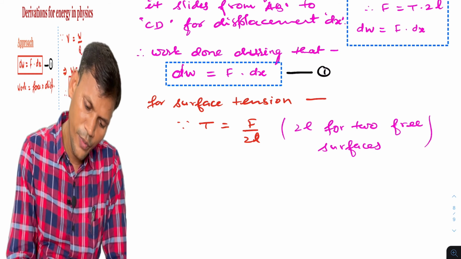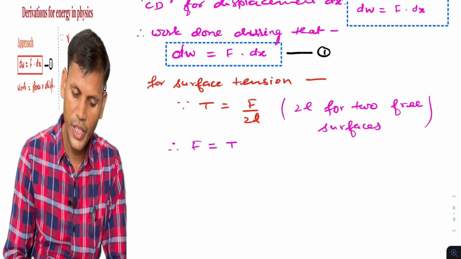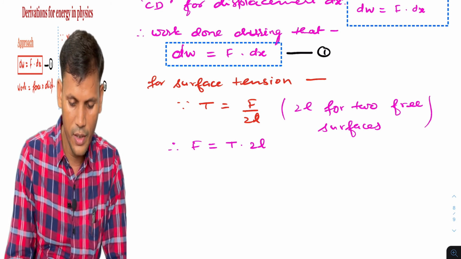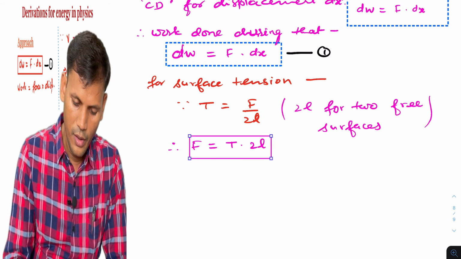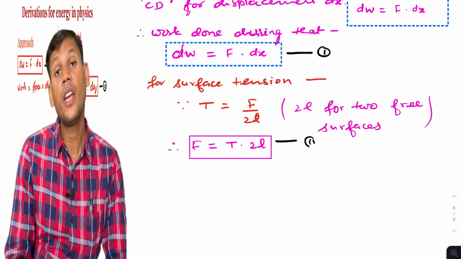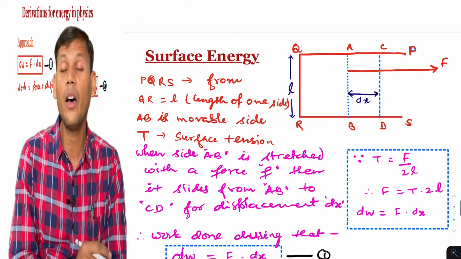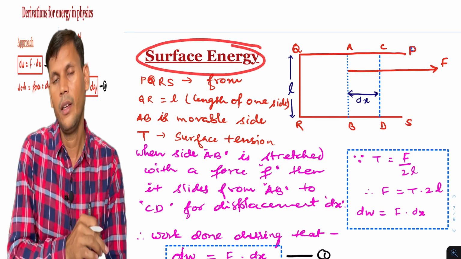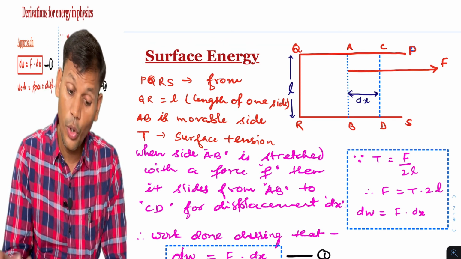So the force we can get from here: F will be T into 2L. This will be equation 2. Ultimately we have to find the surface energy. Energy is a form of work done, and work done is force into displacement.